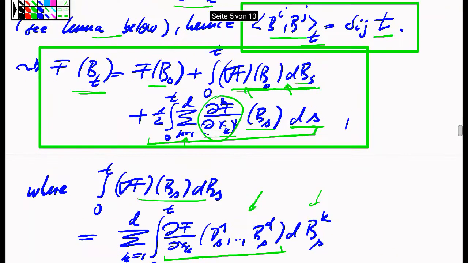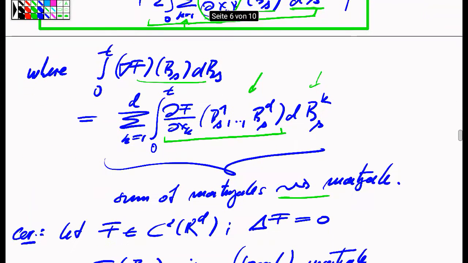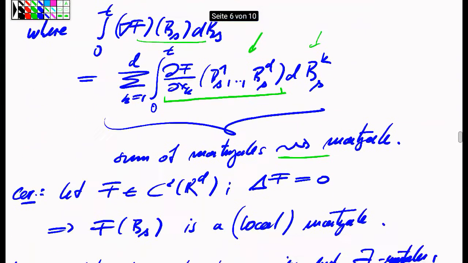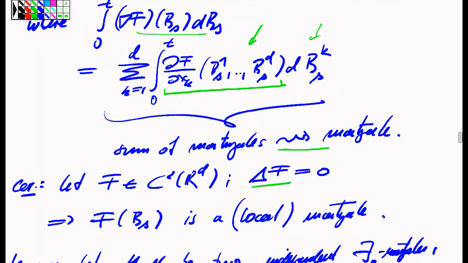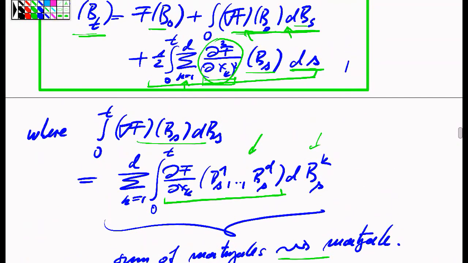So the chain rule here, the Ito formula here, has a term of first and second order, and in this particular case, the first order term is just a plain martingale, and the second order term is just a ds integral, which involves the Laplacian of the function, because here I'm basically, or effectively, only evaluating the sum of the second order derivatives of the function f in each coordinate direction. That's the Laplace operator.